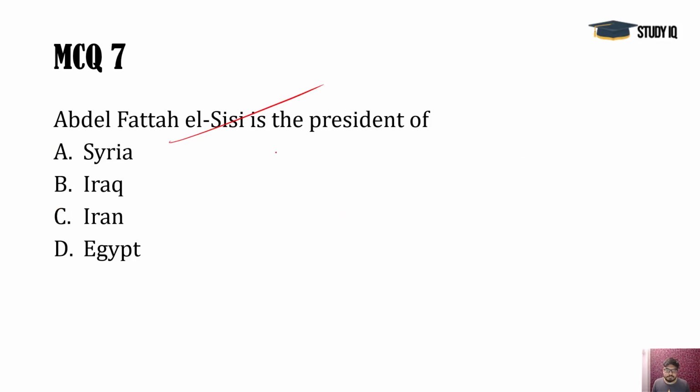Abdel Fattah el-Sisi. He is the president of Egypt. Now a big exercise is going on, and Egyptians are going through a referendum process where the constitution is being changed, and more and more responsibility is given to the military. Around 25% I think the responsibility would be there for the military, and they will take care of the civilian establishments, and military coups and all, they will not be there.